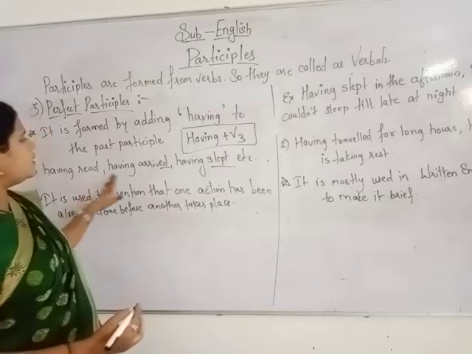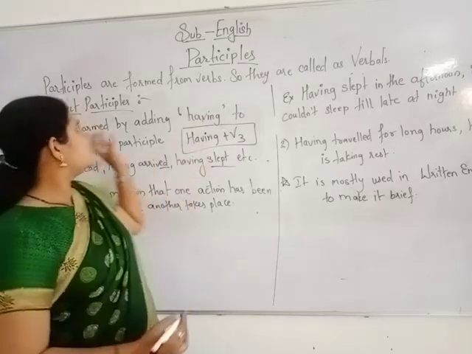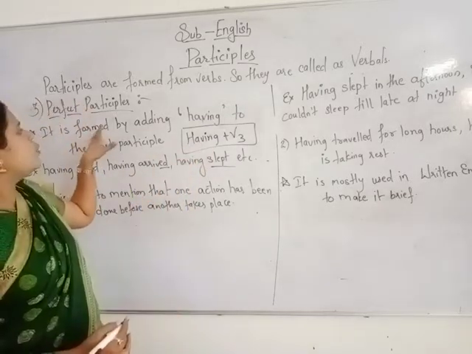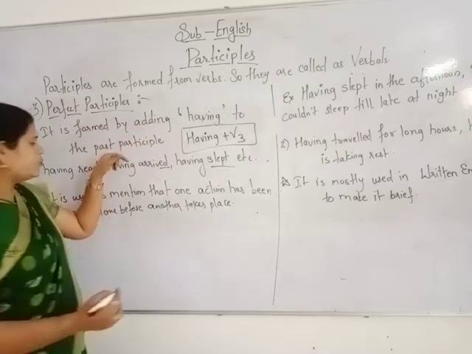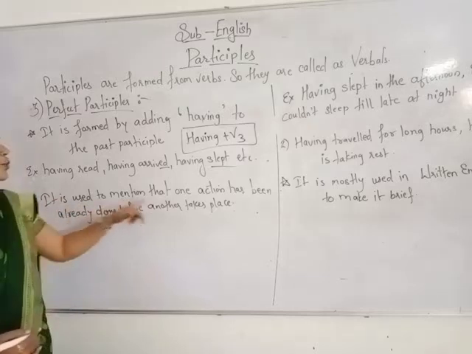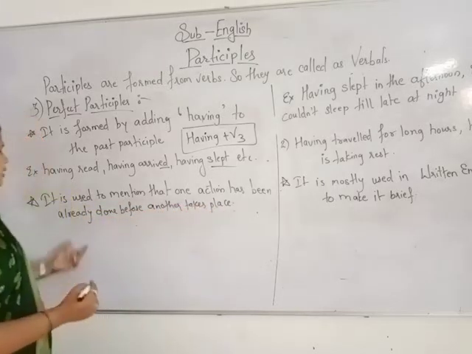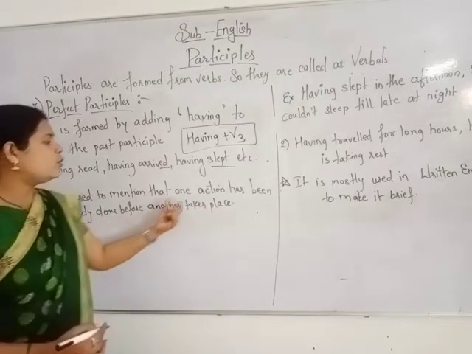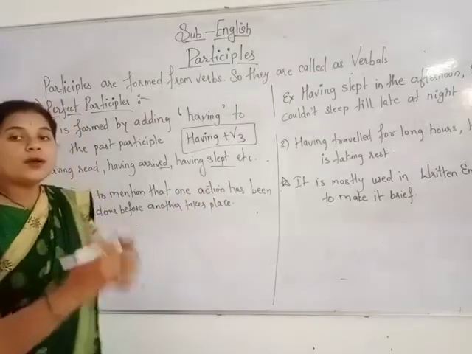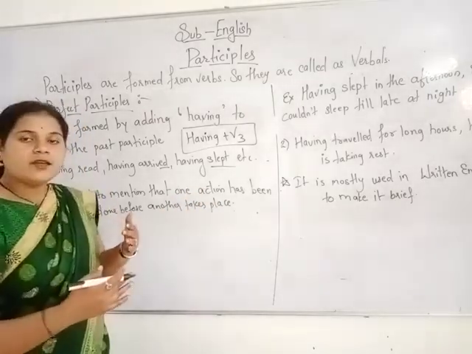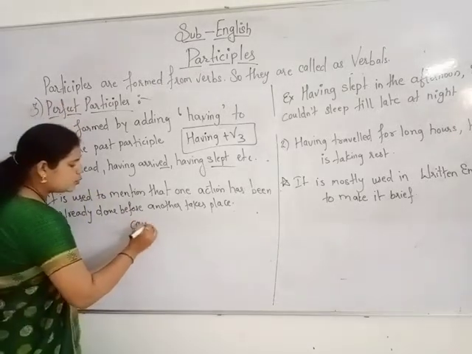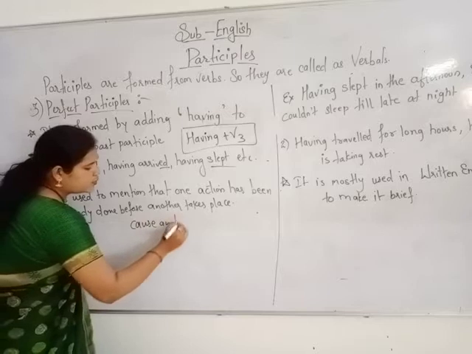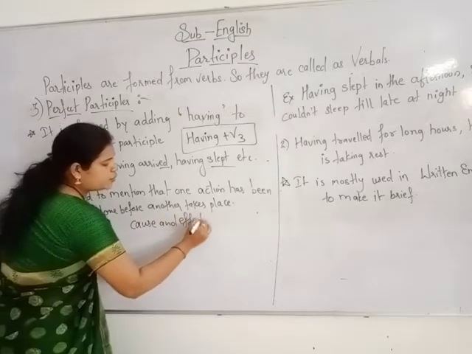So having read, having arrived, having slept, they are used to form what? By adding having to the past participle. It is also used to mention that one action has been already done before another takes place. Means one action is complete when the another action started. This is cause and effect clause.